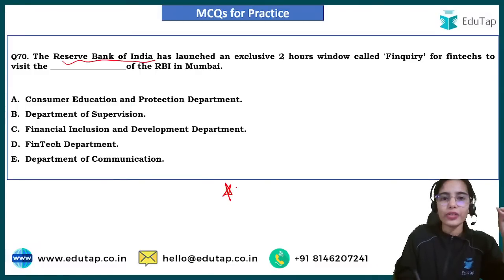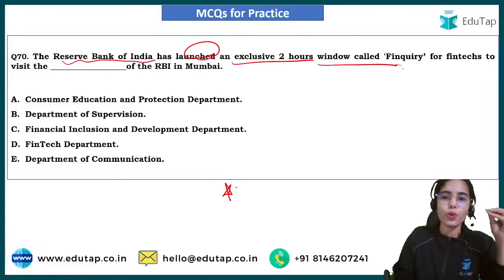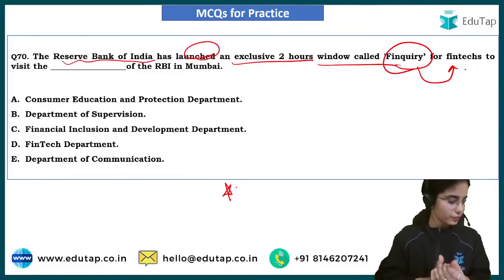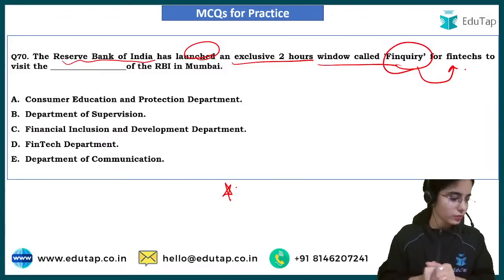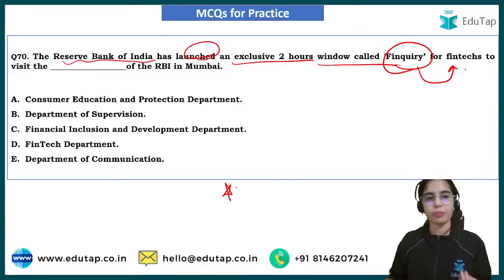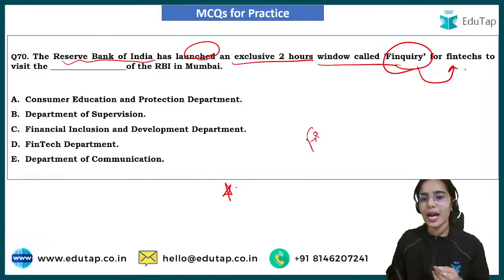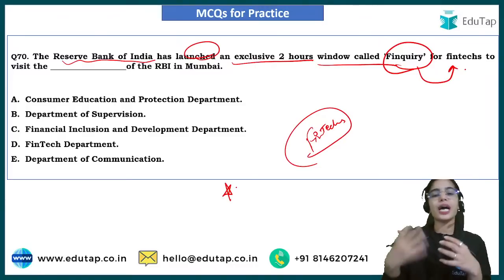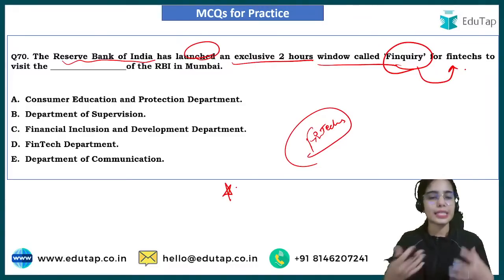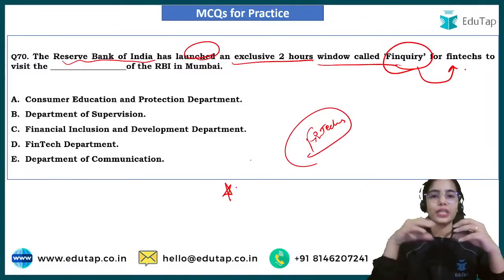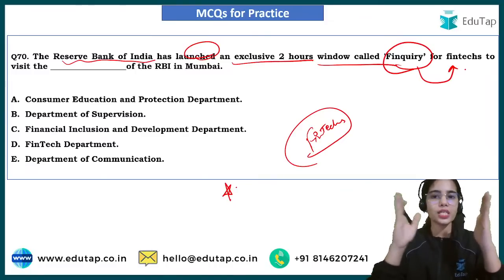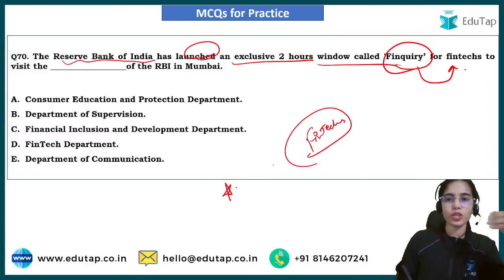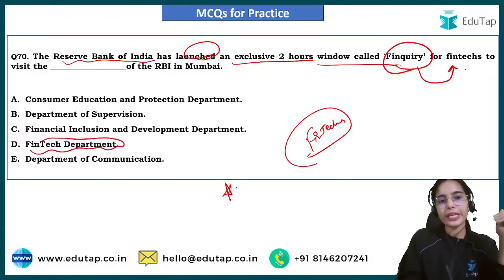So the Reserve Bank of India has launched an exclusive 2 hours window called finquery for fintechs to visit the RBI in Mumbai. It has been said that the fintechs, as they are usually small entities, do not have much information regarding the RBI regulations, circulars and such. So for the fintechs, there is an exclusive 2 hours window that will be provided on the last Wednesday of every month, and they can approach the fintech department of the RBI.